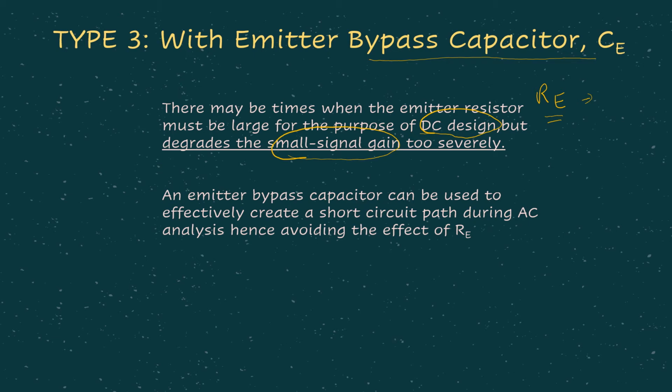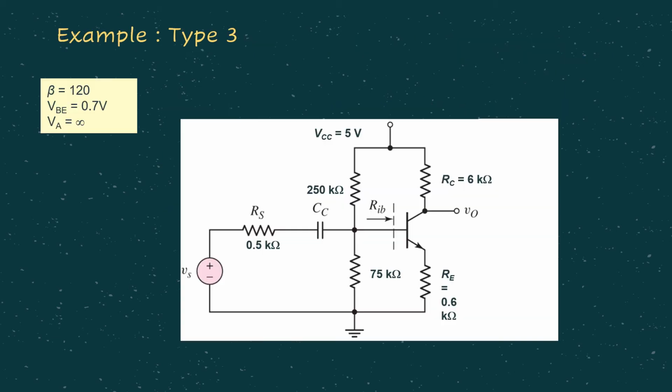Okay, so what we can do is we put a bypass capacitor in parallel to Re, so that whenever we are considering DC analysis, Re will be considered in the analysis, but when we are considering AC analysis, Re won't be considered because we are having a bypass capacitor as a short circuit path in parallel to Re. So meaning to say Re won't have any effect in AC analysis. Then this is one particular example for type 3.